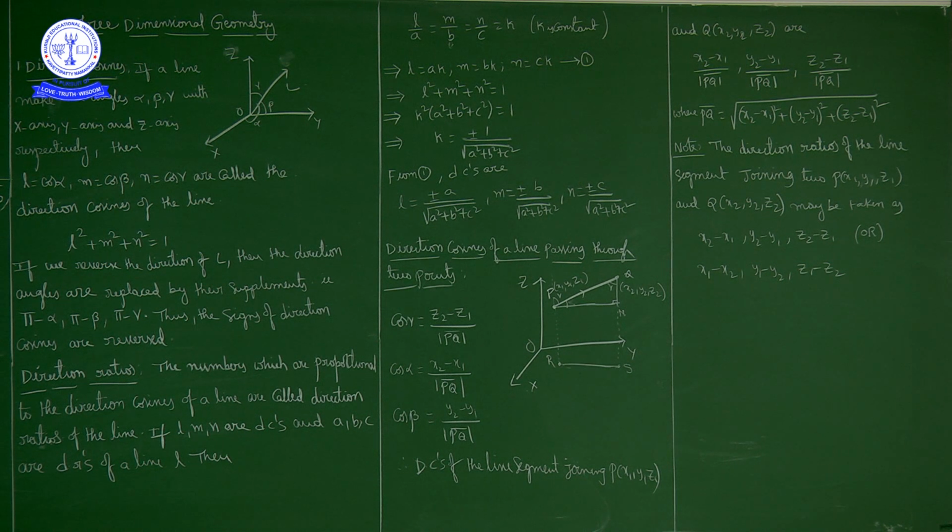Direction ratios divided by their magnitude give direction cosines. So the direction ratios of the line segment joining P(x1, y1, z1) and Q(x2, y2, z2) are x2 minus x1, y2 minus y1, z2 minus z1, or x1 minus x2, y1 minus y2 and z1 minus z2.